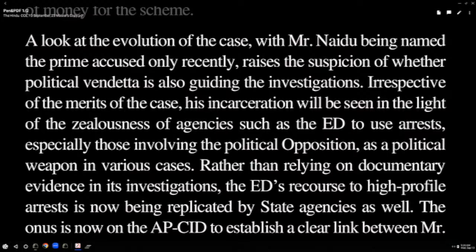Irrespective of the merits of the case, his incarceration, an important word even I have come across for the first time, an important word, put a star mark. What does it mean? To be in prison.